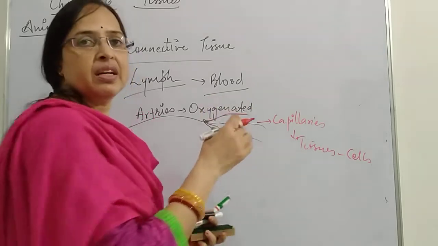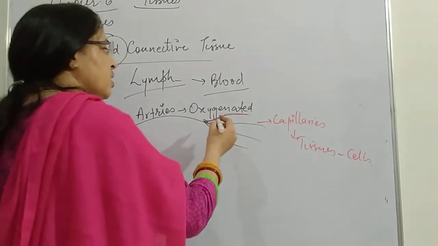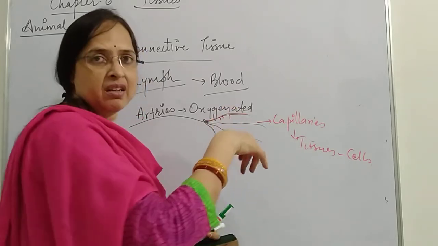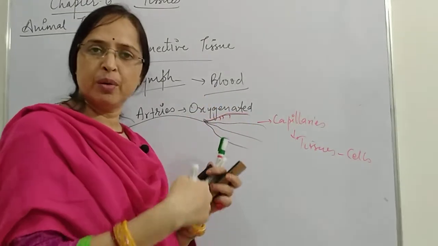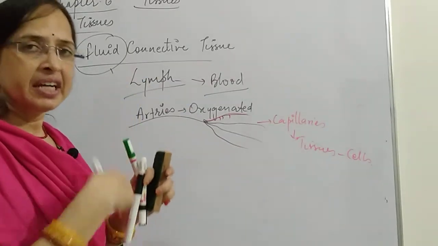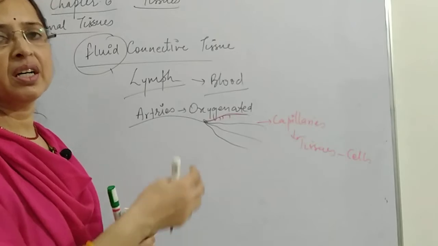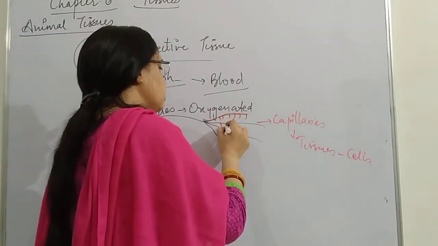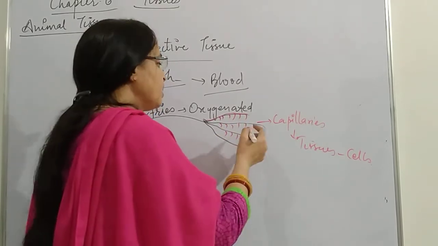They are very thin, so the plasma is filtered out. Some protein comes out from the plasma. Gases dissolved in the plasma also come out, and some nutrients present in the plasma also come out into the spaces where tissues are present.